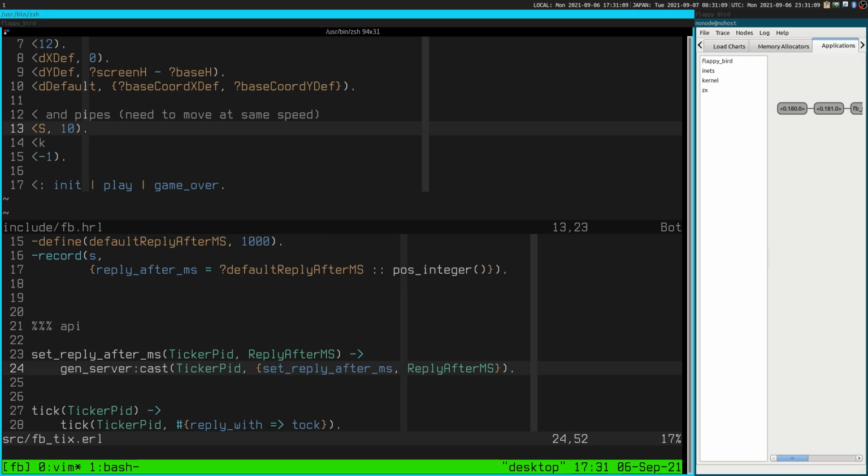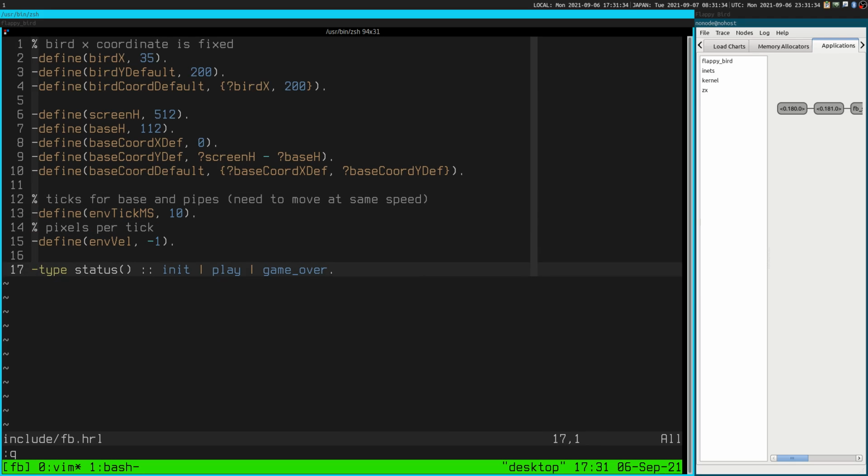By default it's a second, but you can set it manually, and so each process that has a ticker sets it to whatever tick speed it wants, and that's that.